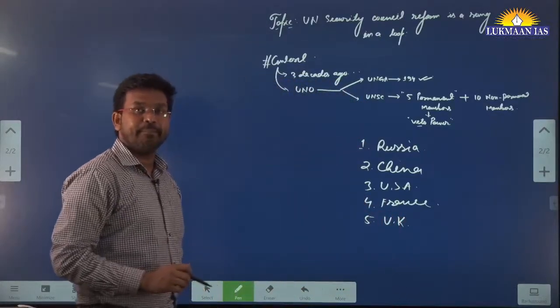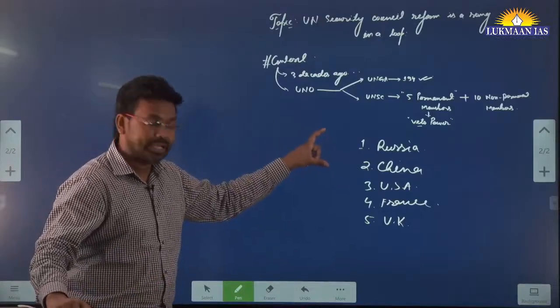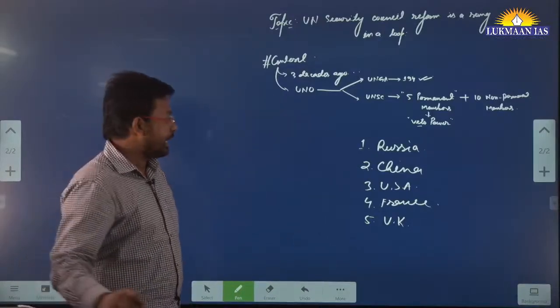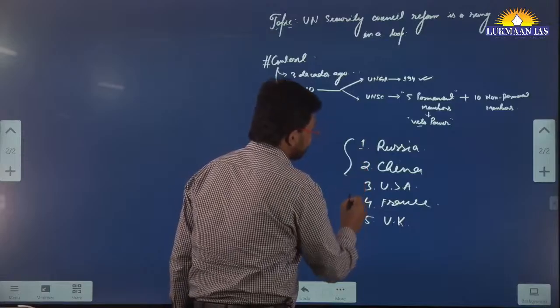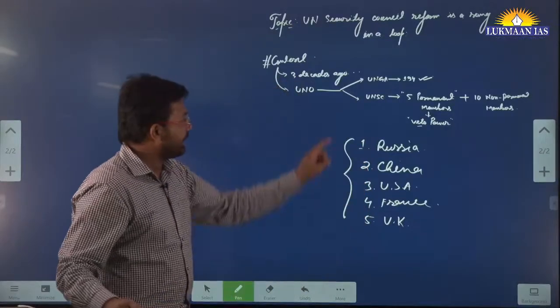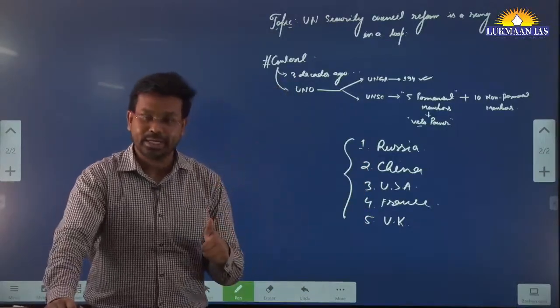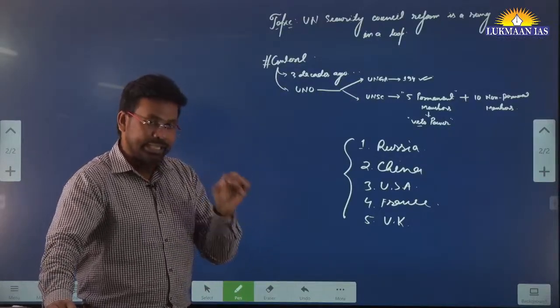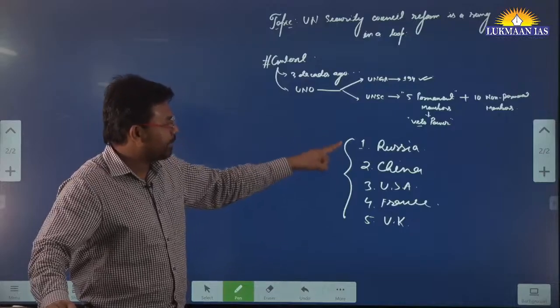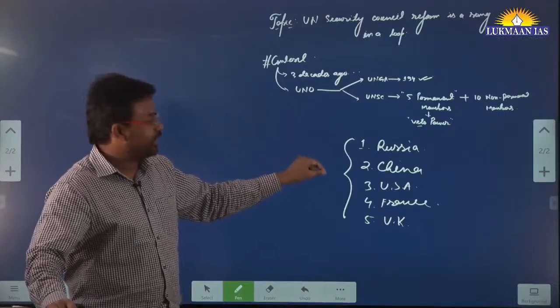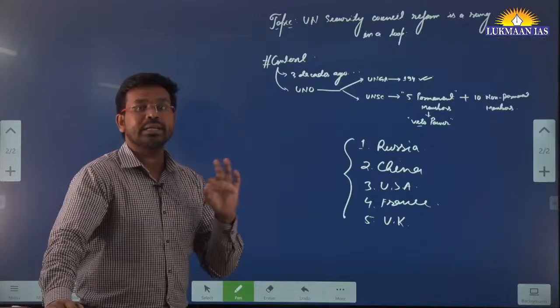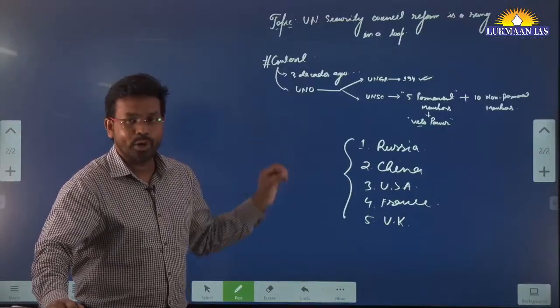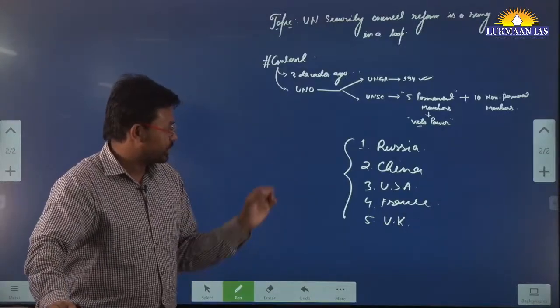So these are the 5 members who are permanent members of the United Nations Security Council, and these members have veto powers. Veto powers in the sense that any resolution that is initiated at the United Nations Security Council can be vetoed by these members, and once a resolution is vetoed, that resolution does not get passed from the UNSC, and no action can be taken on those resolutions.